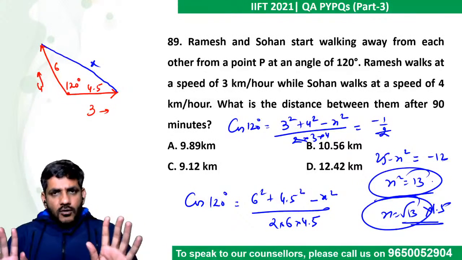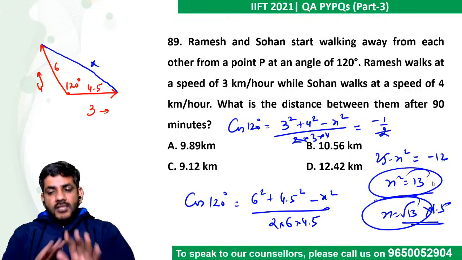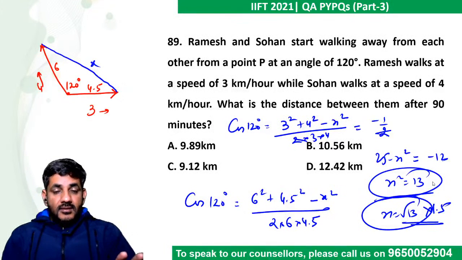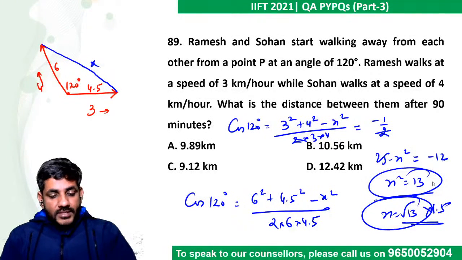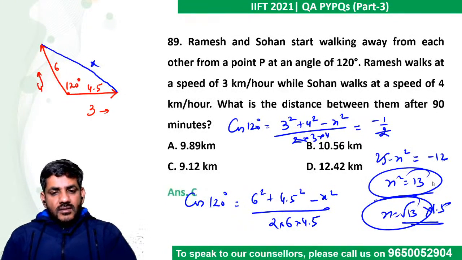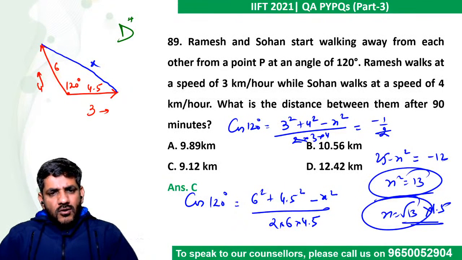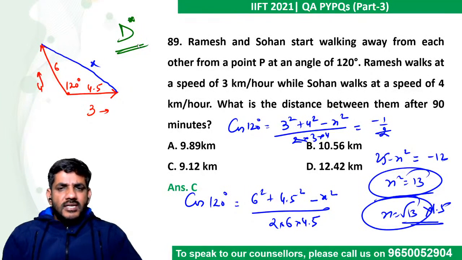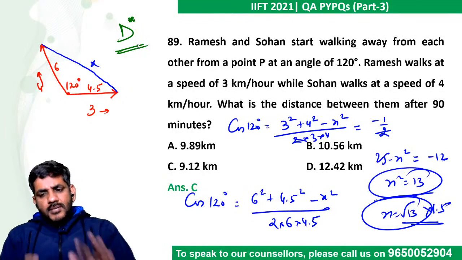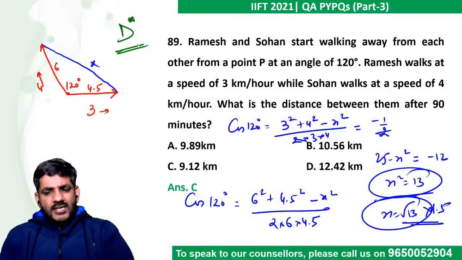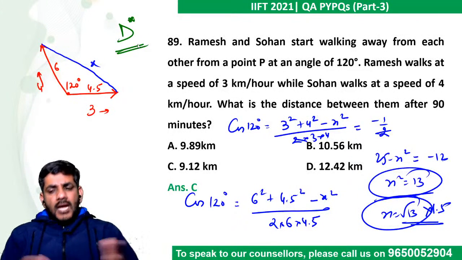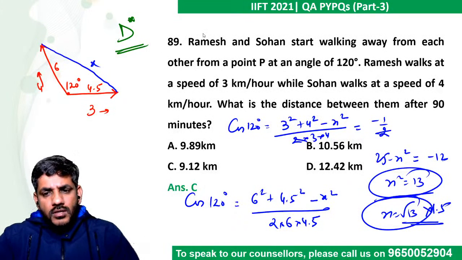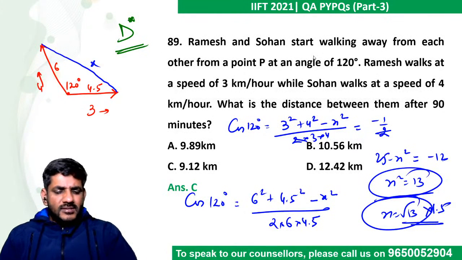The options are closed, that's a problem. Otherwise, the question is not difficult. It's a slightly calculative question, but not a difficult question. So I will skip this question. You might take it as doable or not. That's completely up to you. I'm putting a star on it, whether you want to consider it as doable or not. So it became slightly difficult because of this calculation at the end. And possibly many of us do not know the cos theta formula, this cos rule, the cosine rule. If you don't know this, you can skip it.